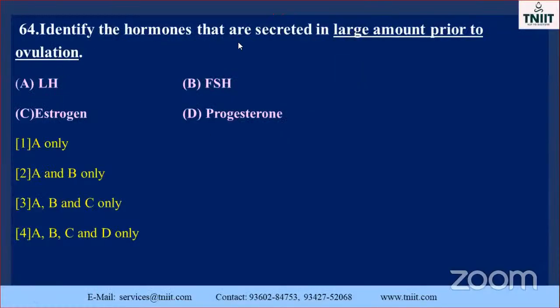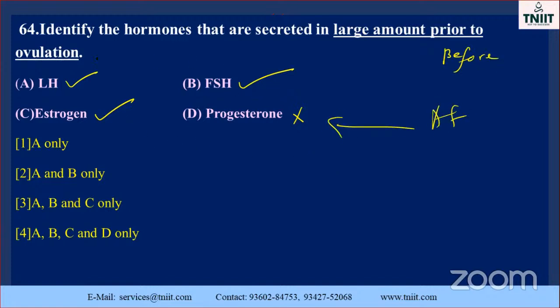Identify the hormones that are secreted in large amounts prior to the ovulation. Prior means before. LH, luteinizing hormone, and FSH, yes. Estrogen, yes. But progesterone, it is not that large amount prior to ovulation. Prior means before ovulation production. After ovulation, that will be possible. So these three only are there, so the third one is the correct answer.